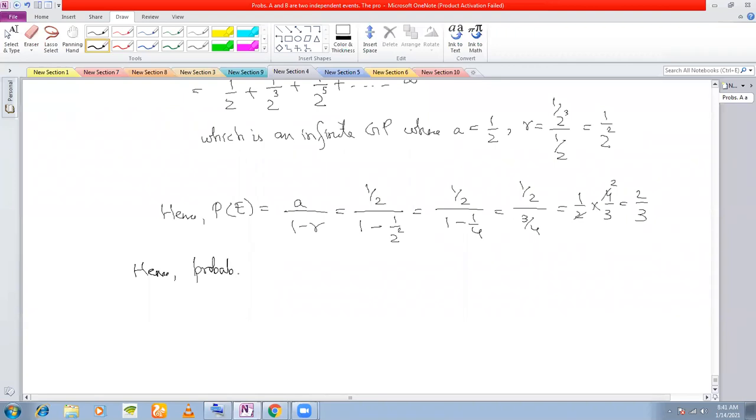Complementary event, right? Probability if A wins is PE, then what is B wins? PE bar, right? Which is equal to 1 minus PE. It is 1 minus 2/3, which is 1/3. That's it. Clear with this? Yes, sir. So I stop here for today.